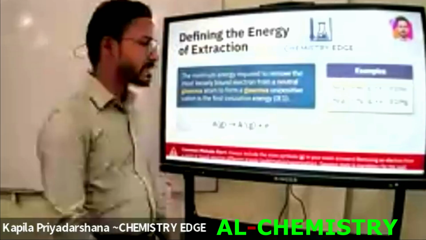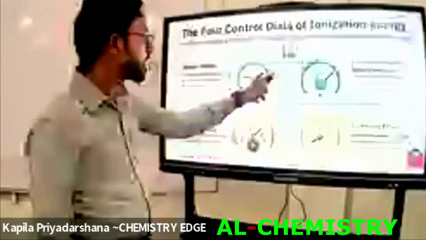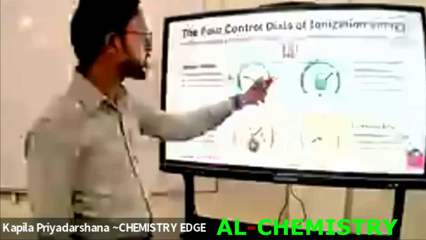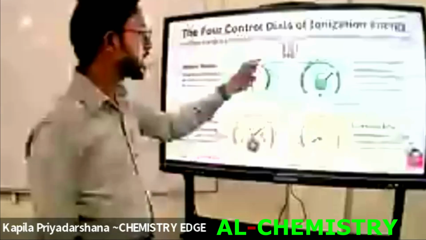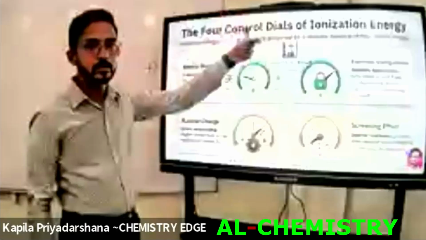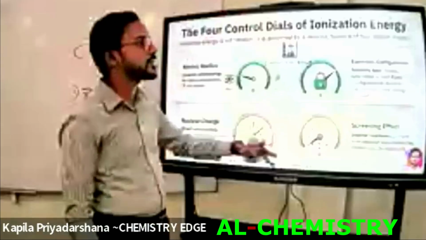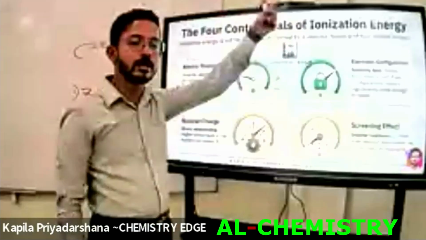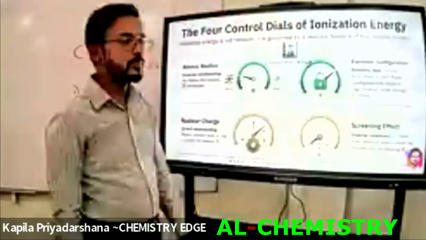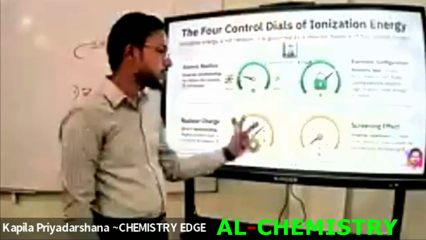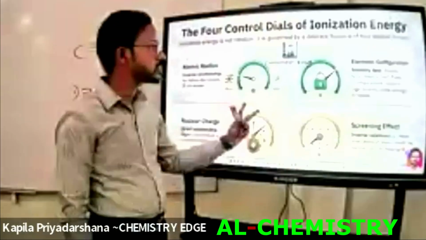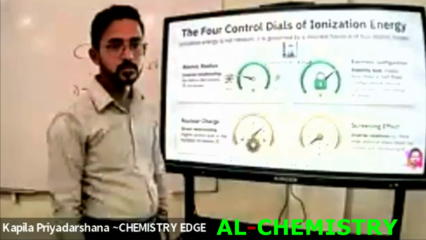Now, there are mainly 4 factors that affect the first ionization energy. It includes mainly 2 factors that can affect the ionization energy directly. But the effective nuclear charge and the screening effect can affect the atomic radius directly, and this atomic radius can affect the ionization energy directly. Then both factors affect the ionization energy indirectly. So there are mainly 2 factors, and in addition there are another 2 factors affecting the ionization energy. Okay, let's write down these things one by one.